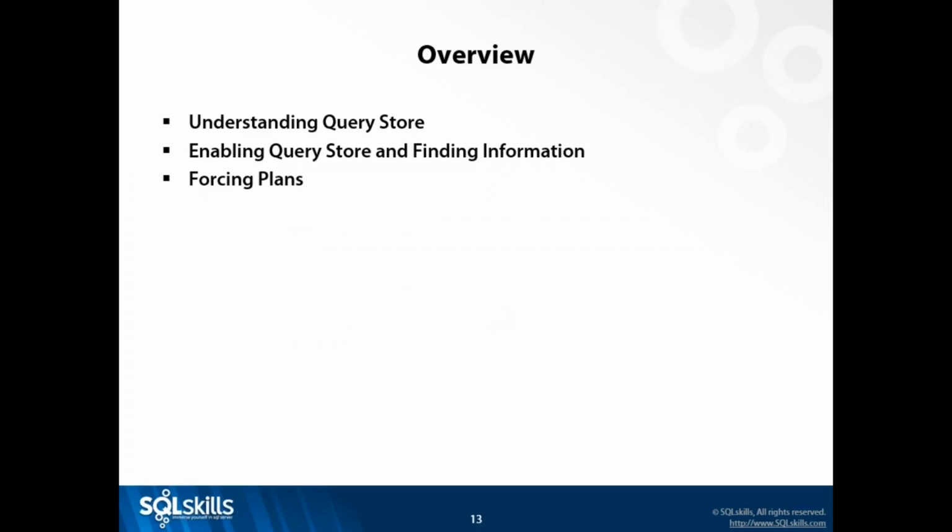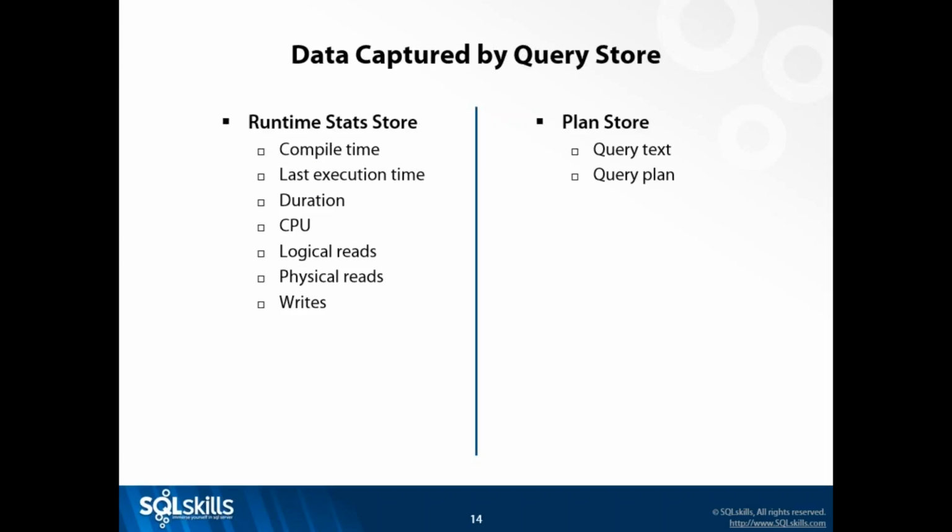So now that you've kind of got an idea of how Query Store works or what it looks like, let's talk about how we enable it and what we capture. I mentioned real briefly in that demo that we have something called the runtime stats, and Query Store actually is 2 sets of data, this plan store data and the runtime stats store data. The plan store is the query text and the plan for that query, and then the runtime stat store is information about the execution of the query.